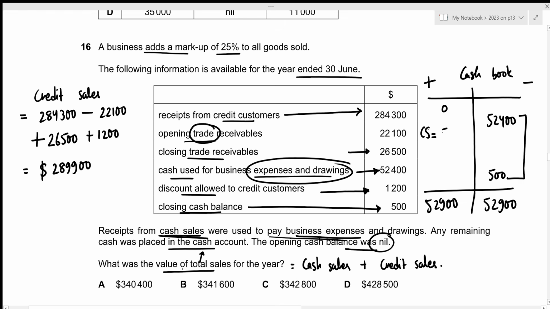And that will be the amount for our cash sales. Now let us figure out the total. That's 52,900 for cash sales and 289,900 for credit sales. This results in the value of 342,800. That's the value of the total sales, which is given in option C.